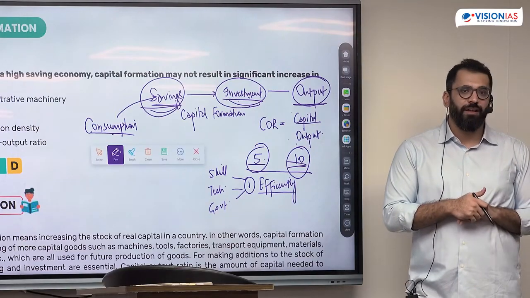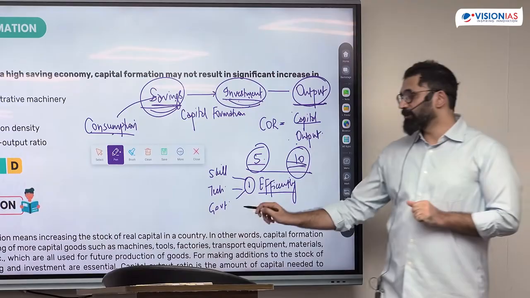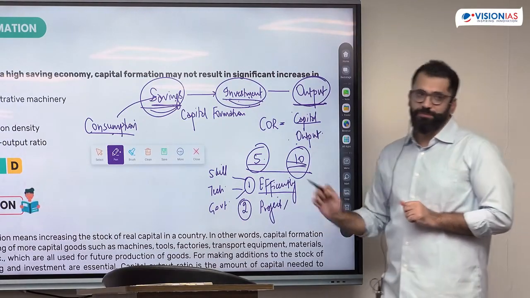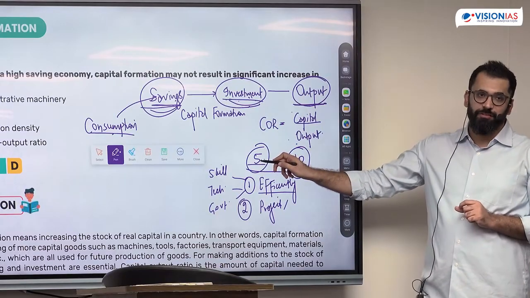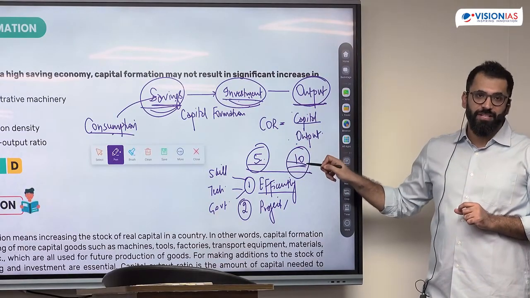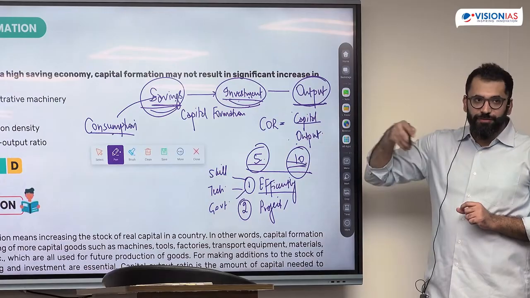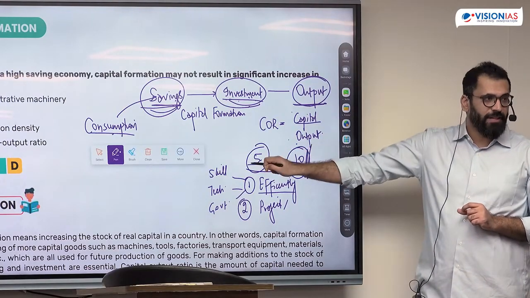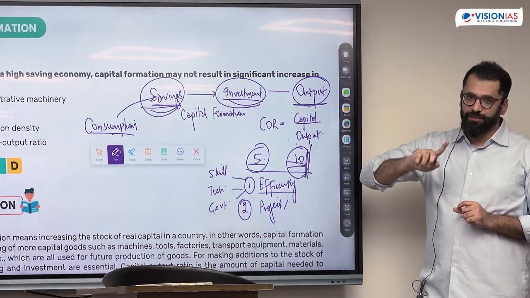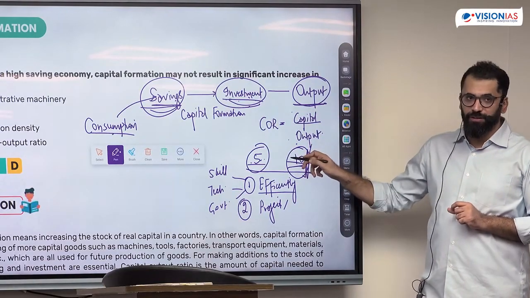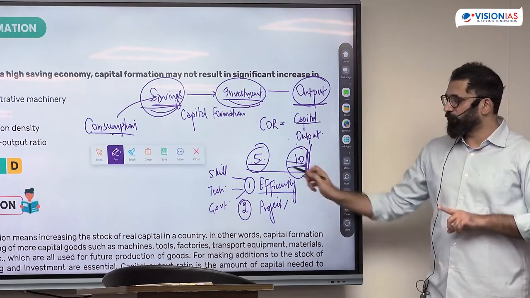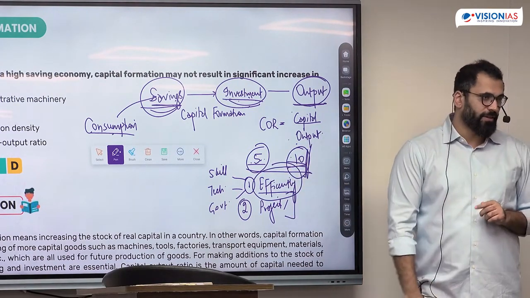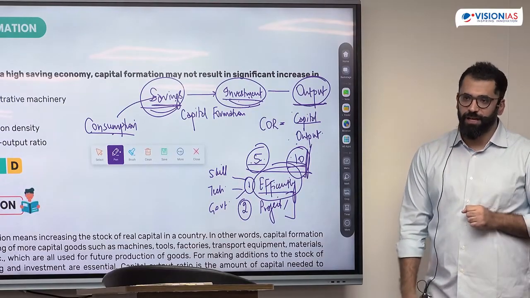What could be the other reason? The other reason could be that the project in which they are investing is different. One has established a software plant, the other is investing in steel. The nature of the project is such that capital required would be more. The nature of the product is such that the capital required is less. So a higher capital output ratio is not necessarily showing poor efficiency, but also depicting the nature of the project. दोनों reason की वजह से ICOR could be high.